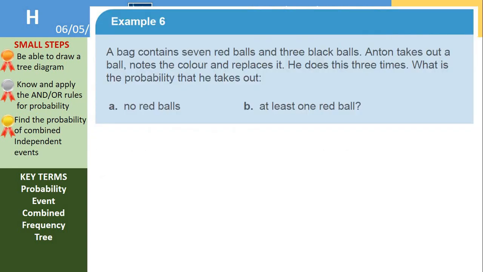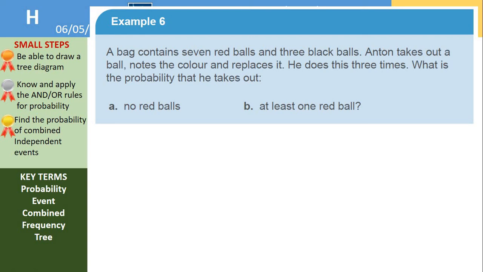A bag contains 7 red balls and 3 black balls. So 10 balls altogether. Anton takes out a ball, notes the colour and replaces it. He does this 3 times. What is the probability that he takes out no red balls? So I want not a red and not a red and not a red.